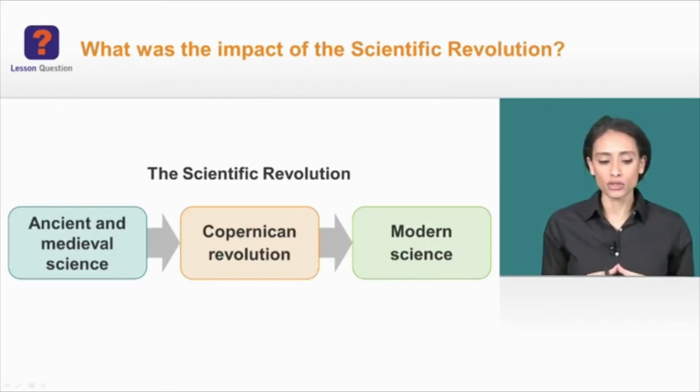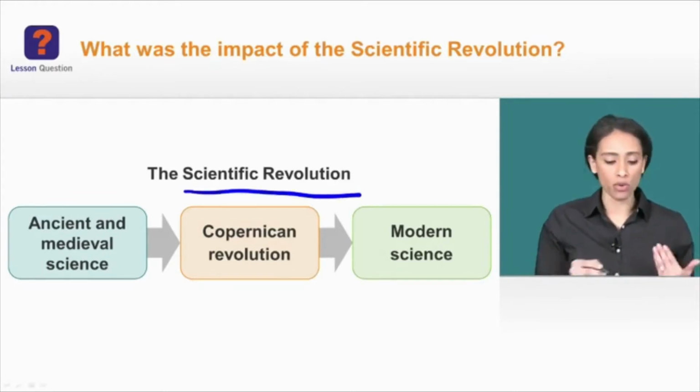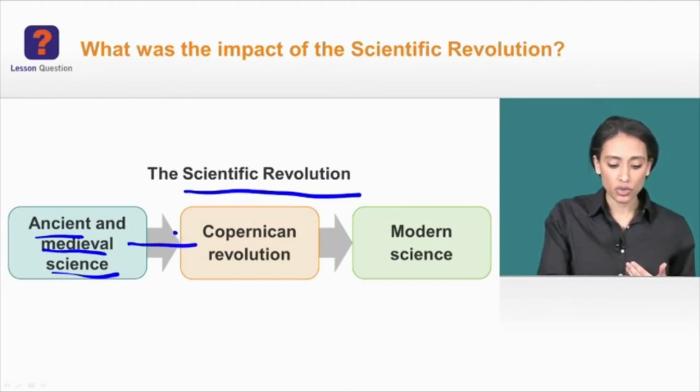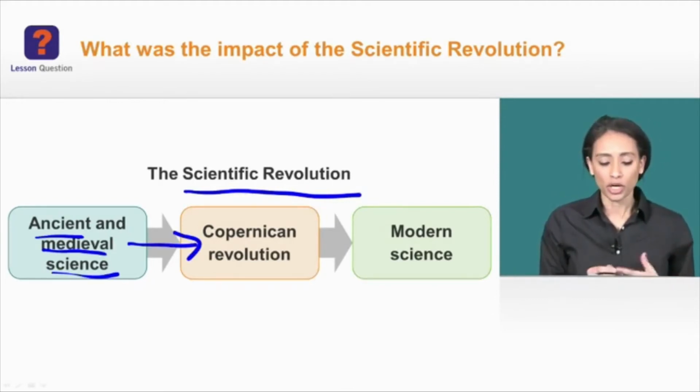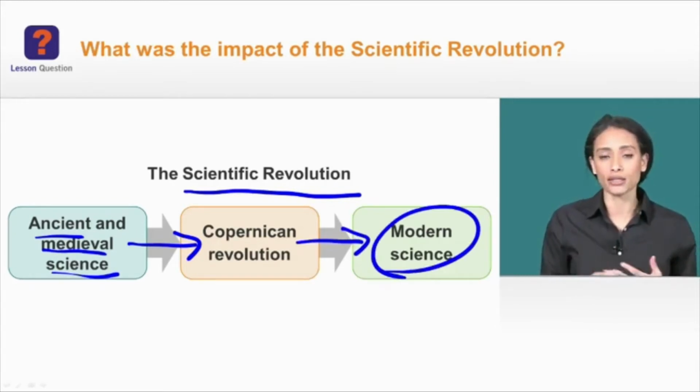So we're exploring this question, what was the impact of the scientific revolution? And so in this lesson, we're going to explore how a revival of ancient and medieval science leads to the Copernican revolution, when Copernicus publishes his heliocentric theory. And this sets off a chain of events that brings us into the modern day, the modern science that we know of today.